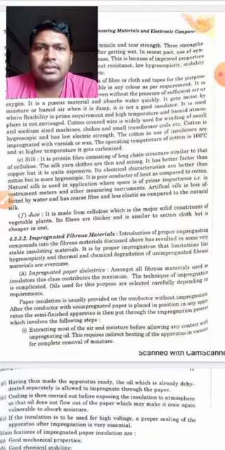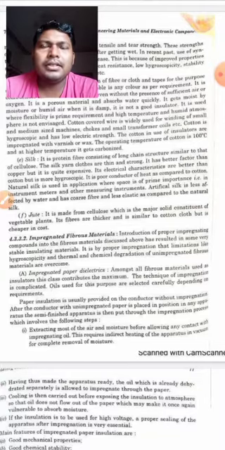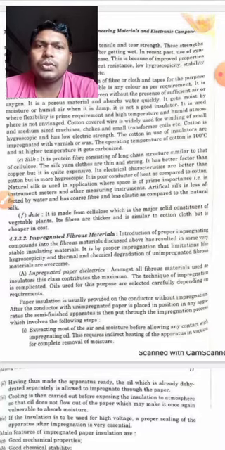Now what else, students? Natural silk is used in applications where it is of prime importance, that is instrument meters and other measuring instruments. Artificial silk is less affected by water, and has coarser fibers and is less elastic as compared to natural silk. Now the other insulating material is jute. It is made from cellulose, which is the major solid constituent of vegetable plants. Its fibers are thicker and it is similar to cotton, but is cheaper in cost.